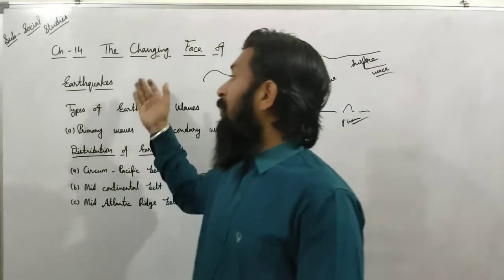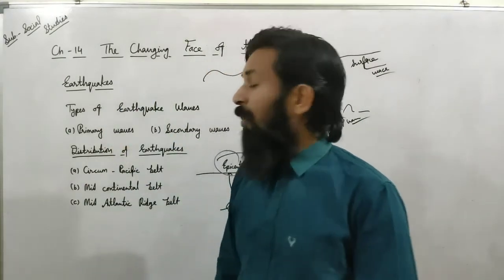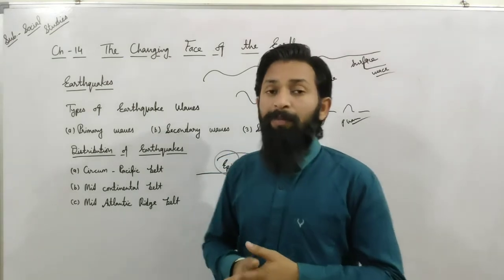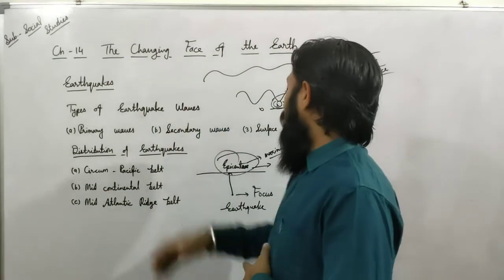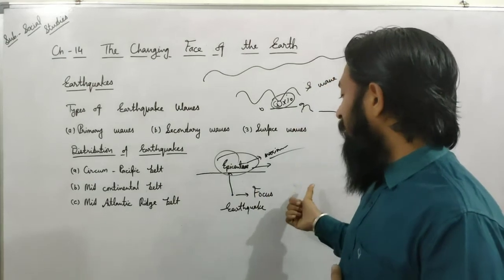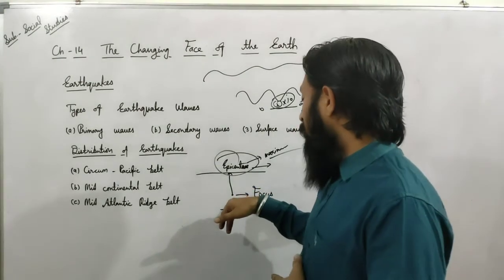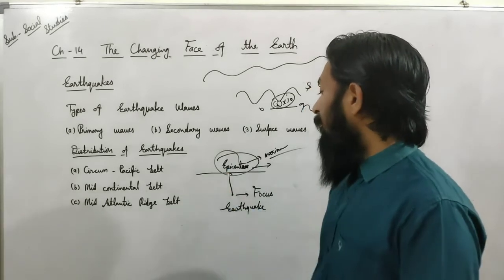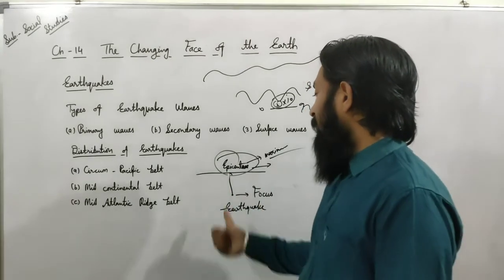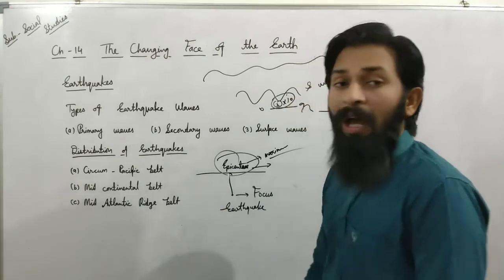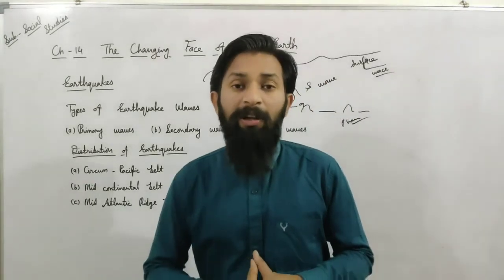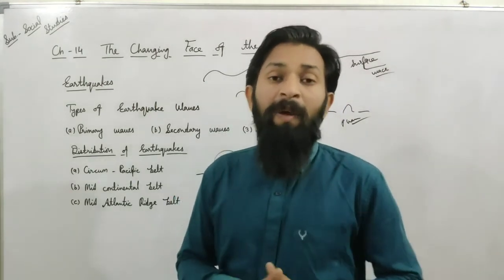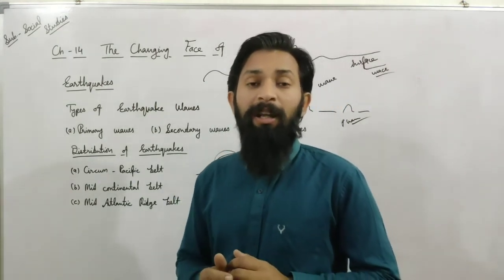Second one is about earthquakes, and in this we already discussed sudden movements in the earth's tectonic plates, which are the cause of earthquakes. We also discussed that the starting point of the earthquake is known as the focus, and the point vertically above it on the earth's surface is known as the epicenter. And we already discussed the incident of Kutch Bhuj in Gujarat on 26 January 2001. We faced great damage on that day.